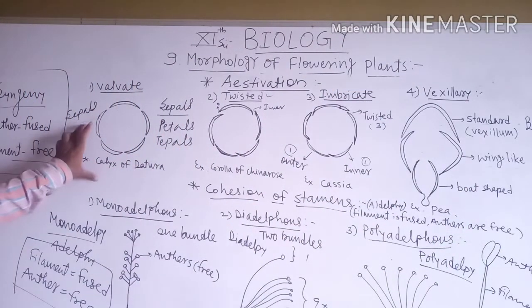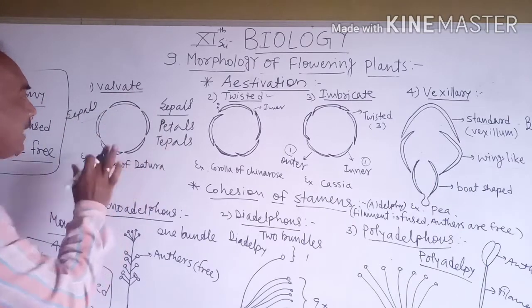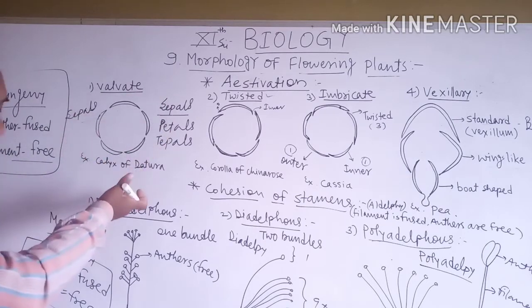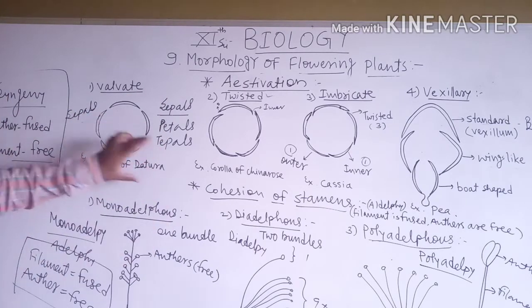So students, here, valvate. Now look, valvate means all the sepals are free from each other, found in the calyx of datura.